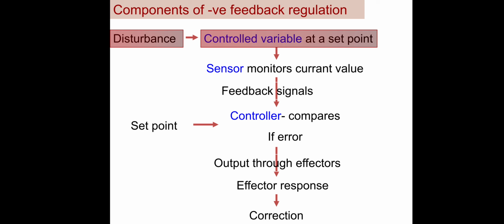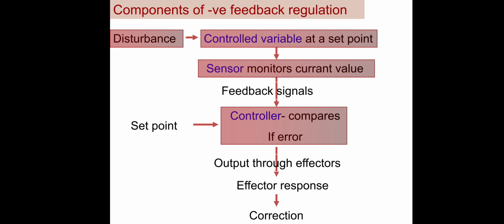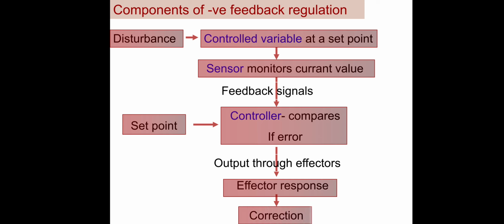The sensor will monitor the current value and the preset value, and it will send feedback signals to the controller. The controller compares the set point and the present value. If any error occurs, it will send an effector response through the output effectors, and this effector response will produce the correction. This correction value should be maintained at the set point, and this correction value is sent to the controller and the controlled variable.